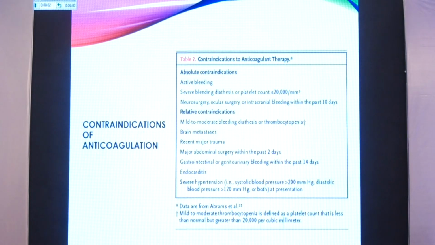Contraindications of anticoagulation, we all know: active bleeding, anything wrong north of the cervical spine, and severe thrombocytopenia less than 20,000, and some of the relative contraindications are shown as well.